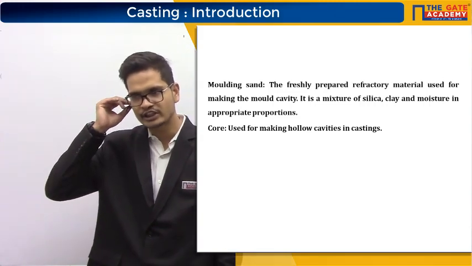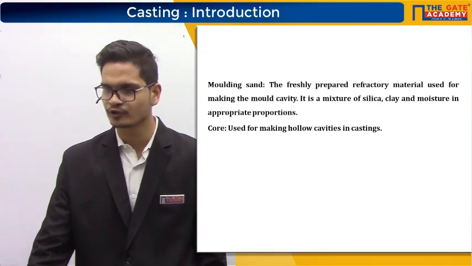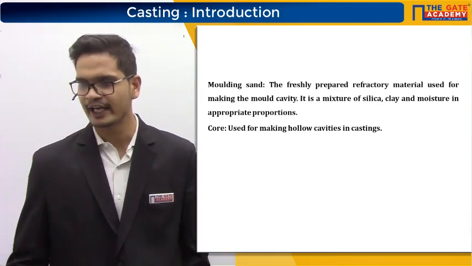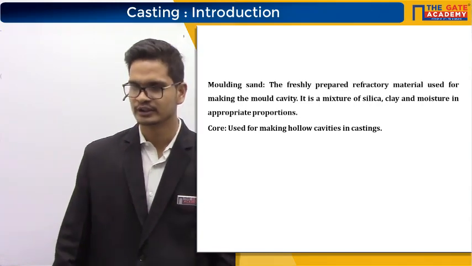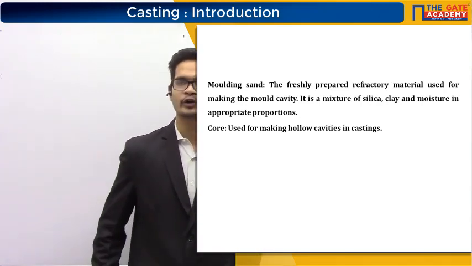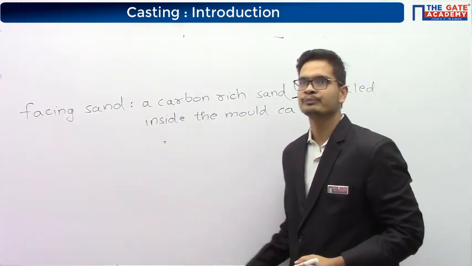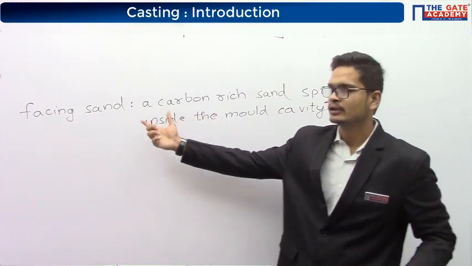Molding sand is the freshly prepared refractory materials used for making the mold cavity. It is a mixture of silica, clay and moisture in appropriate proportions. Then core is used for making hollow cavities inside the casting. Okay, then please copy this.